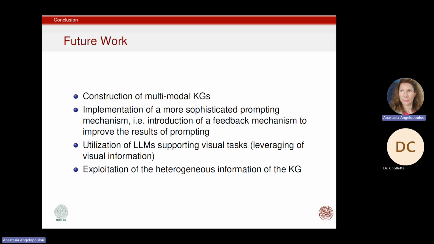So consider that we give images to the LLM, and we get outcomes for these images, a description of an image, for example, and something more technical. Hitherto, what we do is that we consider the knowledge graph to contain homogeneous information, which is wrong because the information that the knowledge graph typically contains is heterogeneous, sorry. So we would like to develop some techniques in order to exploit this heterogeneous information.